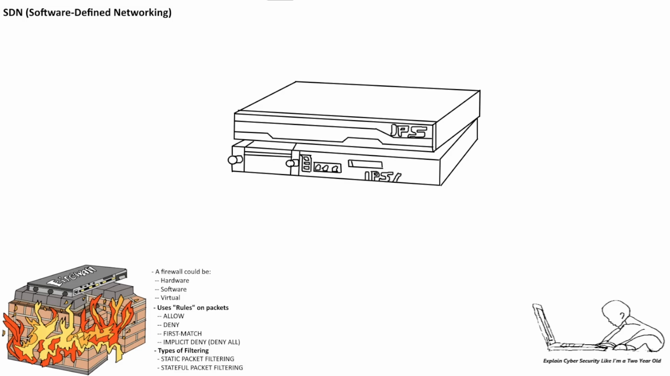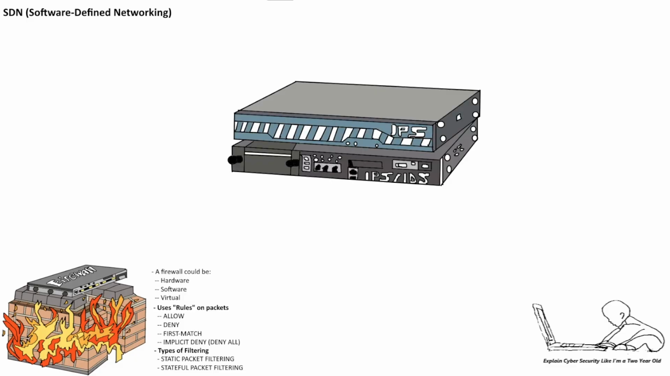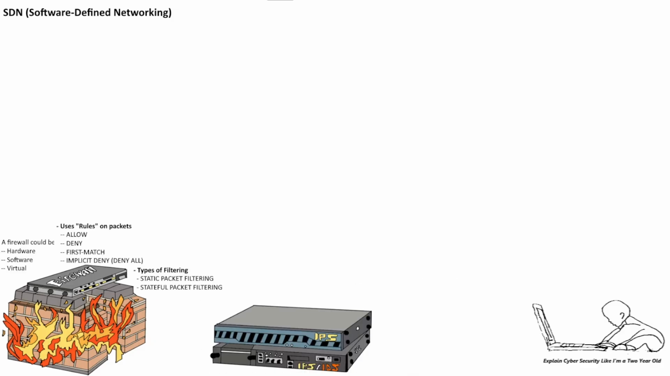Now another type of network component is known as an IPS or an IDS. An IPS is known as an intrusion prevention system, which is proactive and preventative, whereas an IDS stands for intrusion detection system, which is passive but alerts. Knowing this functionality will become important as we go through the video.